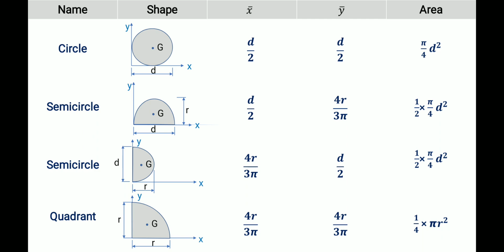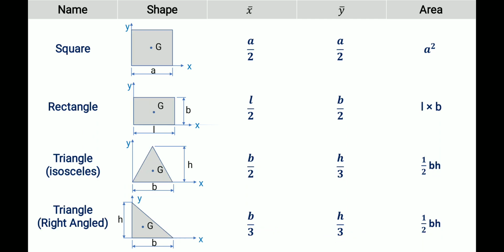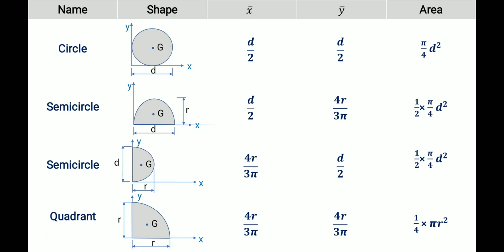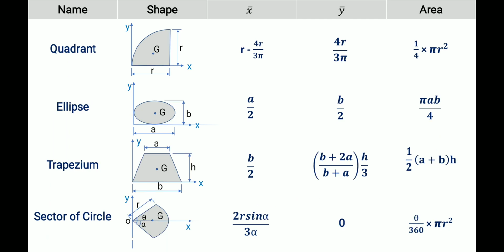Then quadrant, that means 1 by 4th of a circle, right? For a quadrant, both the distances are 4r by 3 pi. Okay, both the distances are 4r by 3 pi. Then the area of a quadrant means 1 by 4th of the area of the circle, right?